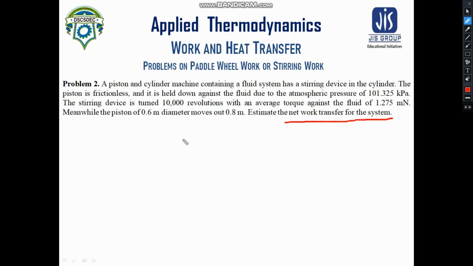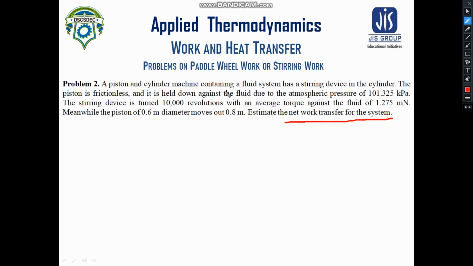Now this is a very important problem. You need to calculate the net work transfer for the system. If we consider the fluid system is receiving work, that means the surrounding is doing work on the fluid system. What is the surrounding here? The stirring device. So the stirring device is working on the fluid system, and consequently the fluid system is doing work